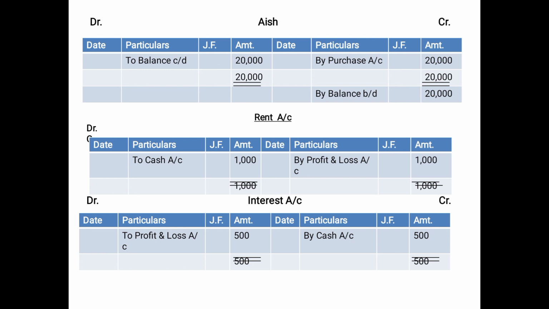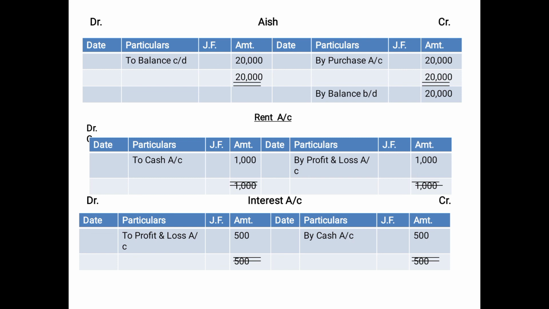If you remember, there was only one transaction on the credit side of cash, that is by purchase account 20,000, and on the debit side there was nothing. That means the credit side was more than the debit side with the entire amount of 20,000. So the balancing figure will be 20,000, which will be posted on the debit side as to balance carried down 20,000, and then we will show the subtotal. Since we have shown the balance carried down on the debit side, on the credit side we'll bring it forward, we'll write by balance brought down 20,000.